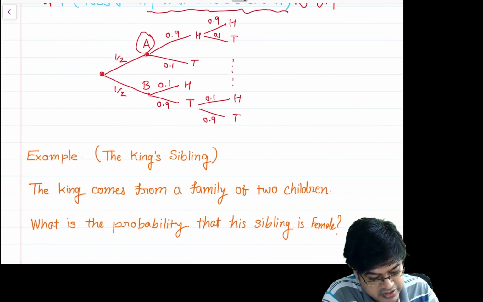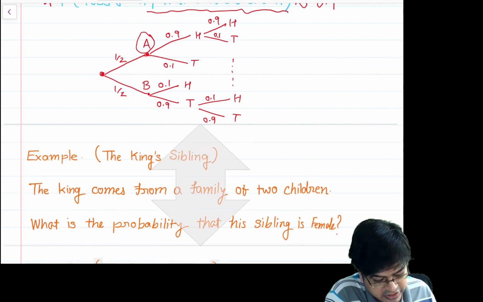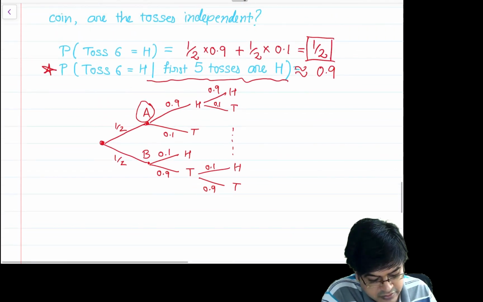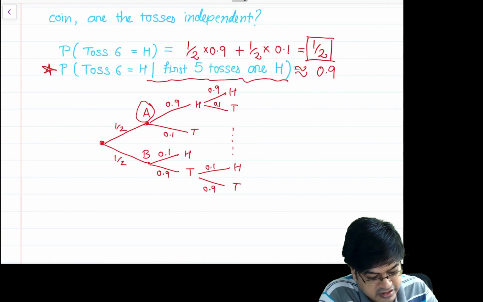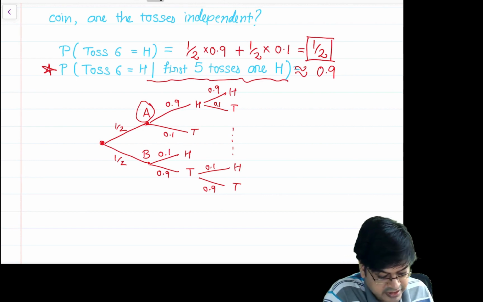If you don't agree with me, try to do some explicit computations. I will insert some space and show you some of the computations, not fully. So now let us analyze this situation, that toss 6 is a head and the first 5 tosses are heads.